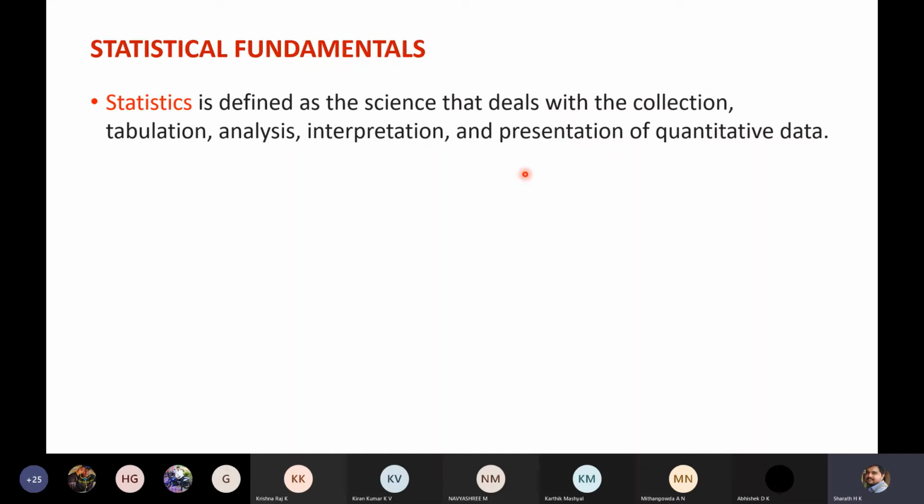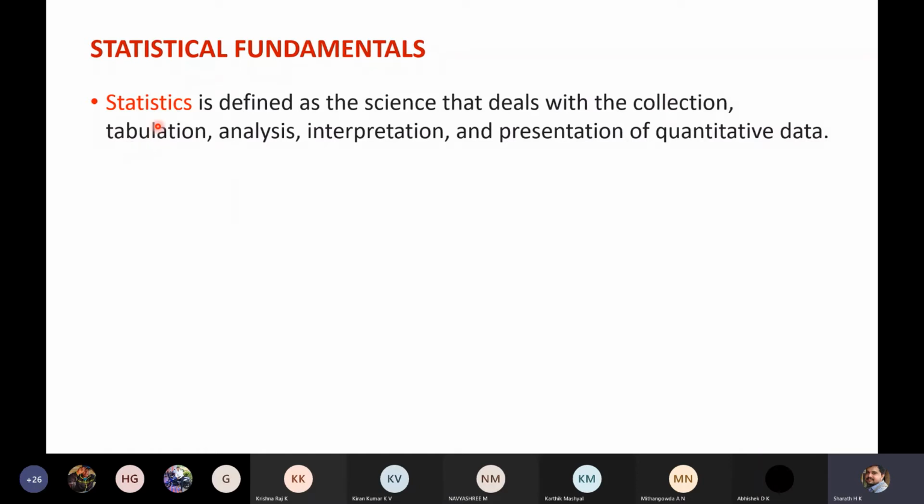Now consider the example of handling the corona pandemic situation. What is the primary thing required to solve or understand the problem of the corona pandemic? First, the system has to collect data. People who are policymakers have to collect data regarding how many are getting infected every day, how many are getting vaccinated. That is the data collection. How many are getting infected every day, that is the collection of data.